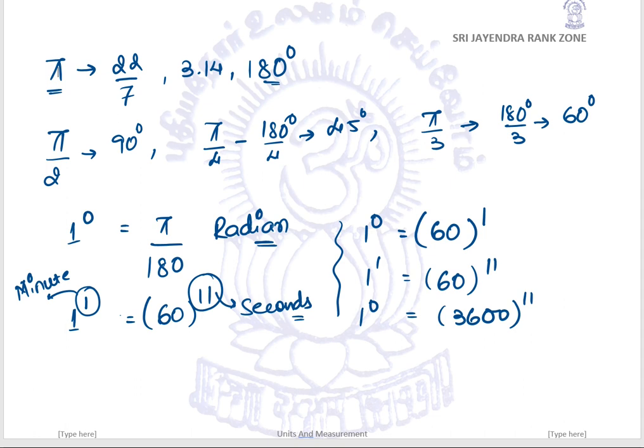1 degree would be equal to pi by 180 radian. 1 degree also stands for 60 minutes. Remember that single quotation is pronounced as a minute and double quotation is pronounced as seconds. So 1 degree is equal to 60 minutes. 1 degree is equal to 3600 seconds. So I hope these things are clear.